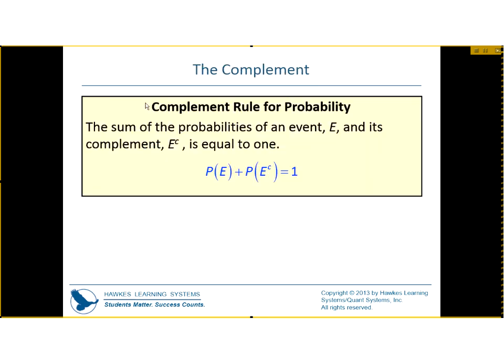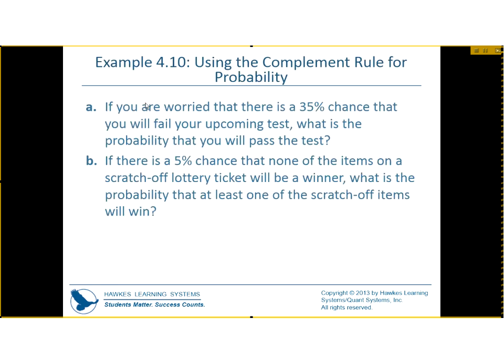Okay, so let's talk about it. The sum of the probability of the event and its complement equals 1. Well, that would make sense. If I added the 26 red cards and the 26 black cards, that's going to cover everybody in my sample set. If you're worried that there's a 35% chance that you will fail your upcoming test, what is the probability that you'll pass the test? And the other is, if there's a 5% chance that none of the items on the scratch-off lottery tickets will be winners, then what's the probability that at least one of the scratch-off items will win?